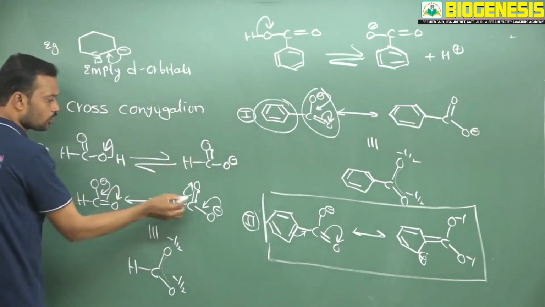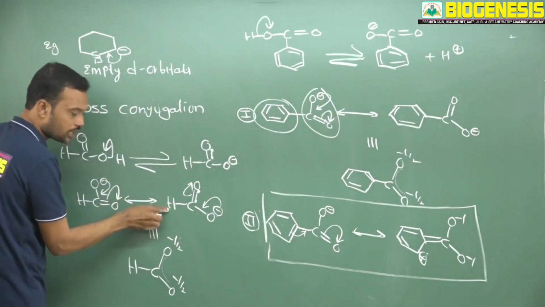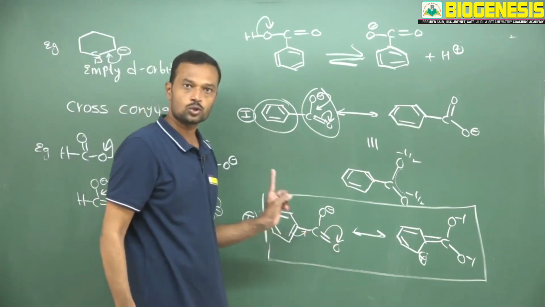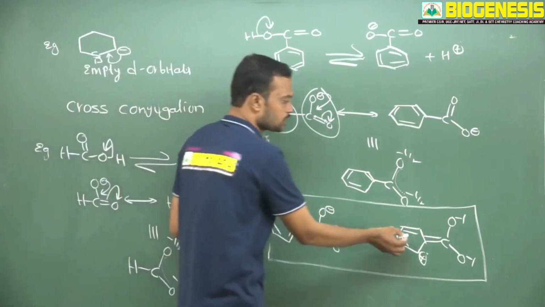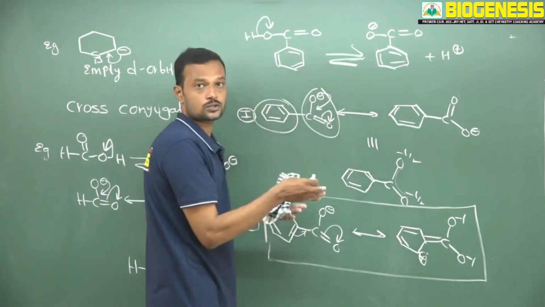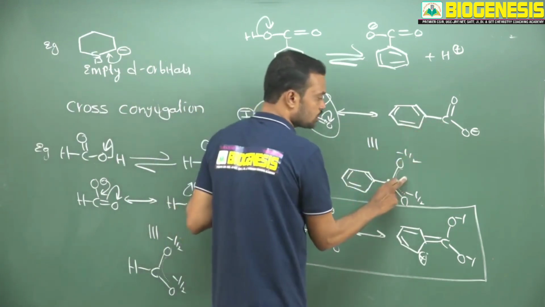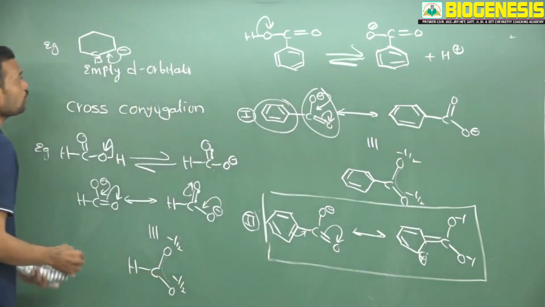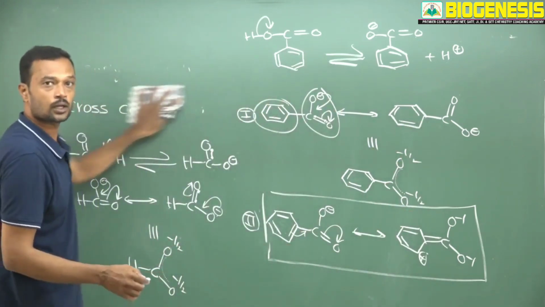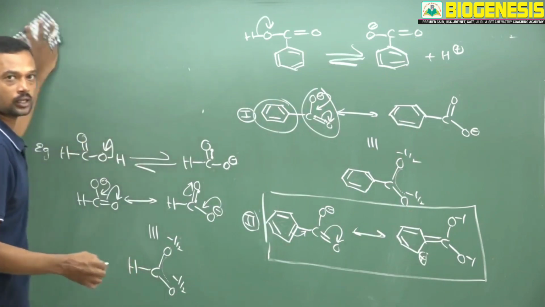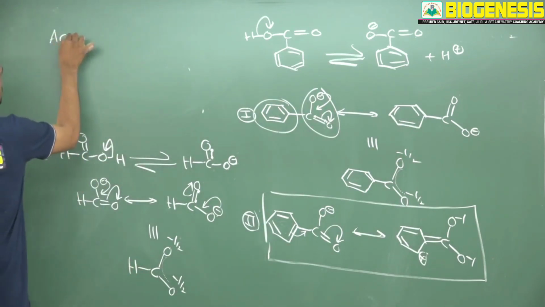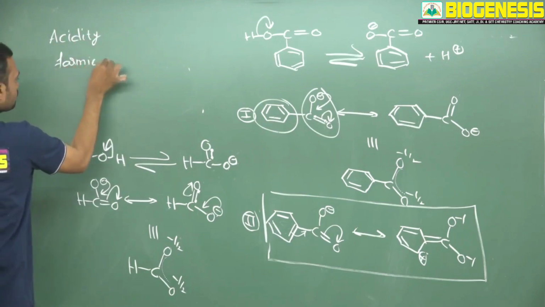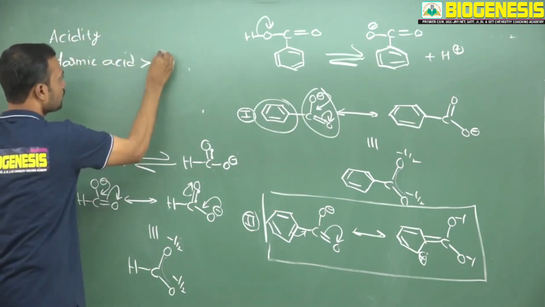But here this kind of conjugation is disturbed by this part, which carries one more conjugation; that is called cross conjugation. Due to this cross conjugation, stability decreases. So this kind of formation is decreasing. That's why we can say directly that formic acid is always more acidic than benzoic acid. This is the reason behind the acidity. Formic acid is more acidic than benzoic acid.